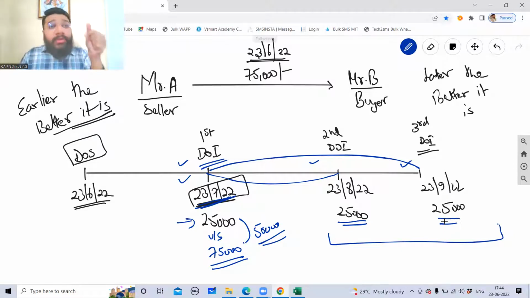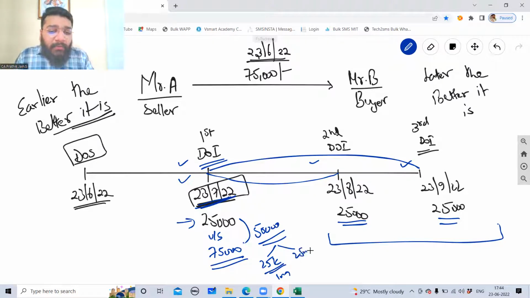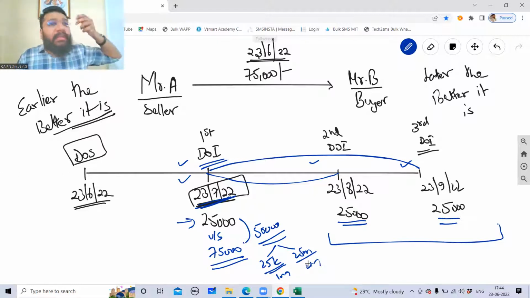Now, when this 25,000 plus 25,000 is coming in advance, can I say Mr. A has got an opportunity to invest that money in the business and earn more money. So the 50,000 rupees, what Mr. A is additionally getting, he will invest the first 25,000 rupees for 1 month period, and he'll invest the remaining 25,000 for a period of 2 months and earn some interest out of it. Yes or no? Nobody will keep the money idle in the business. As a prudent businessman, you always want the money to be invested somewhere, either in the trading purpose or the non-trading purpose, and keep on earning money on money. That is the whole concept. So nobody will keep the money idle.